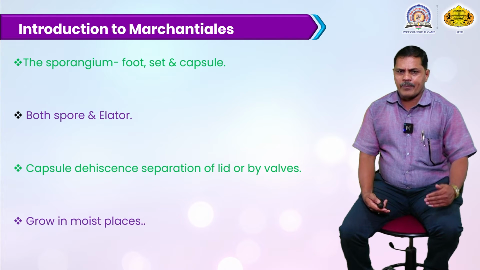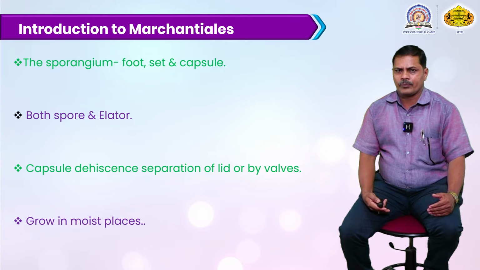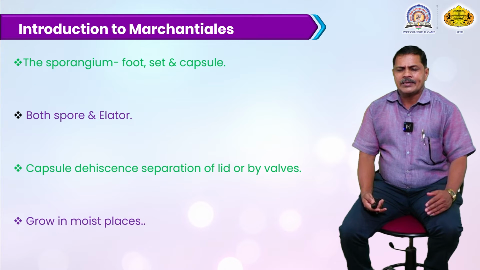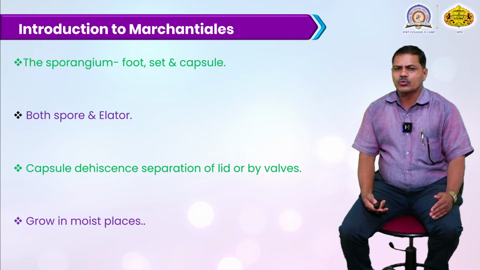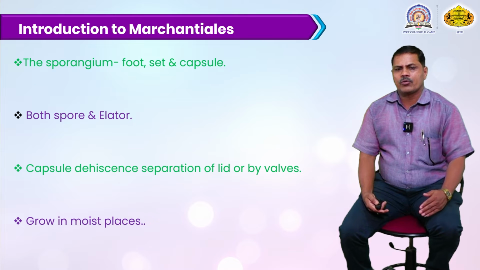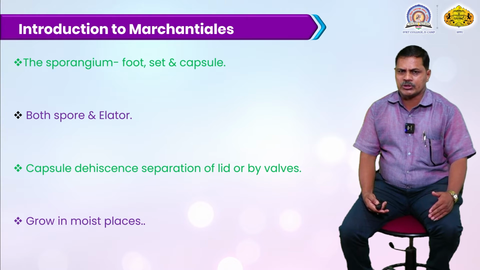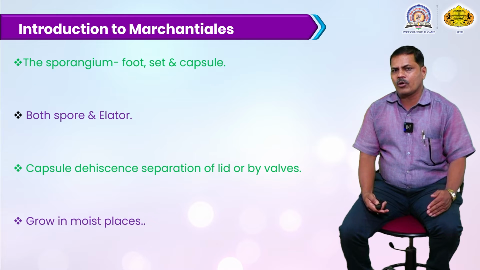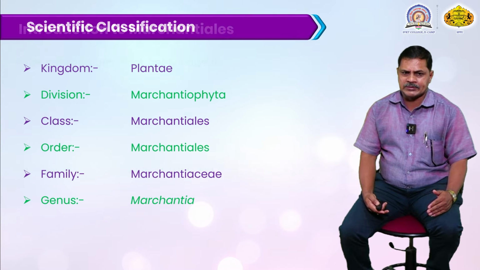At the time of maturity of this sporangiophore, the above surface of the capsule can be detached and ruptured, and a huge amount of spores and sperms are released outside, and there is separation by the lid, separation by the wall. They grow mostly in moist places. Moisture is very essential for reproduction also. Without moisture, without water, Marchantia or these bryophytic species do not reproduce sexually. Hence the requirement of moisture, of water, is very essential.